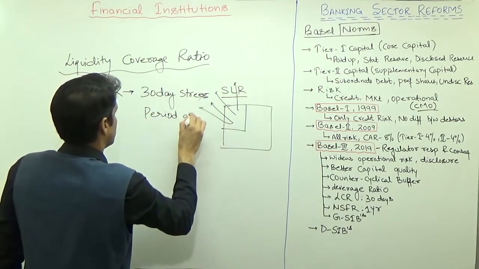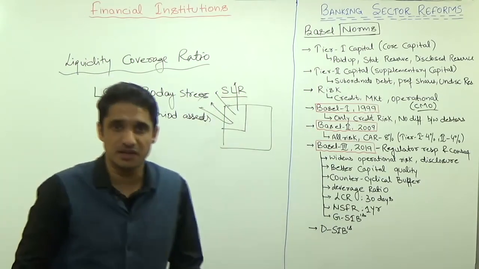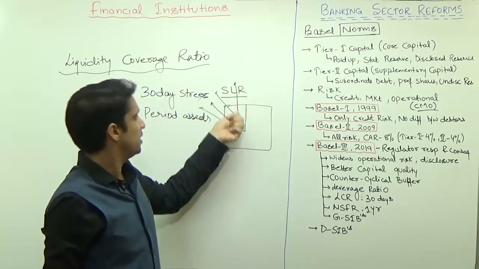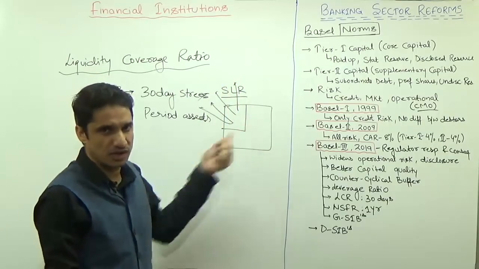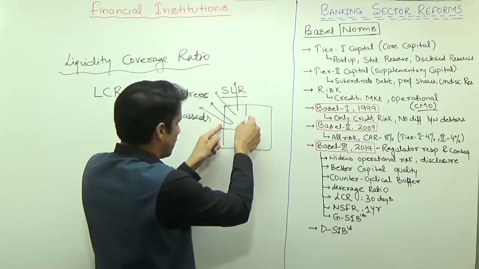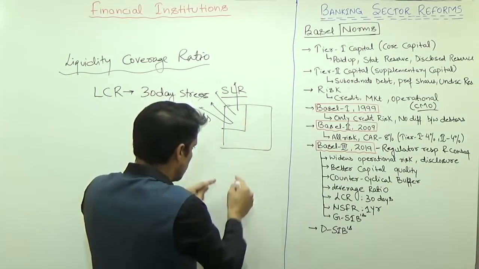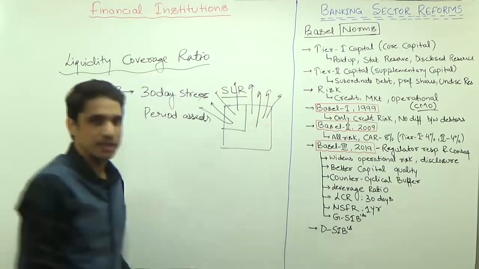assets. The objectives of SLR we discussed. In case of a bank run, this amount of assets which are being saved, because most of these assets are being stored in government securities, whatever is available with the banks, in case of a bank run, these assets will be sold in the market and the money of the investors will be returned.